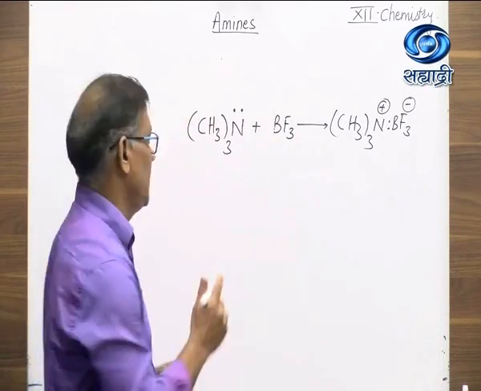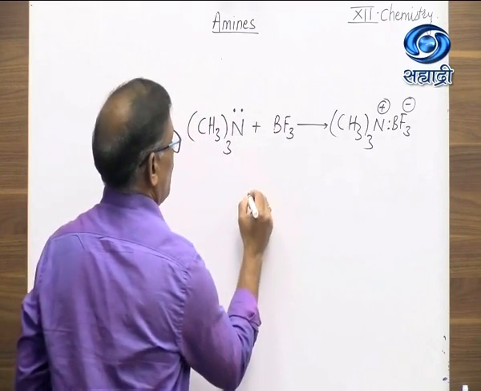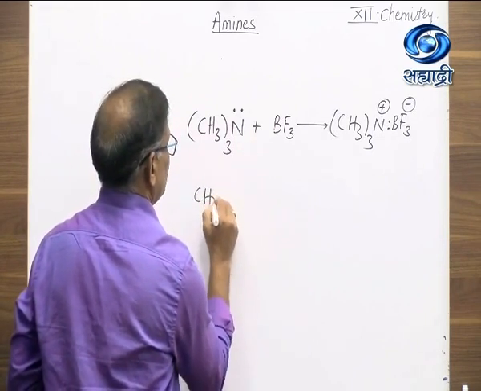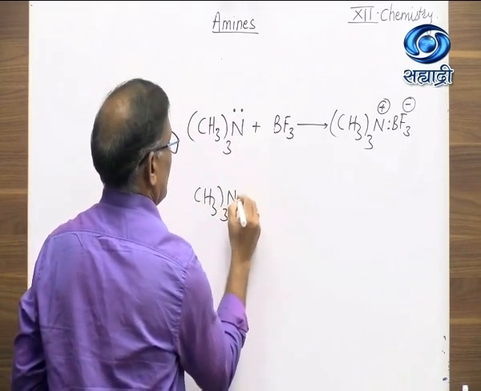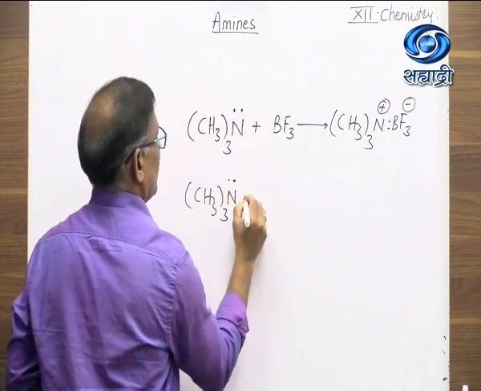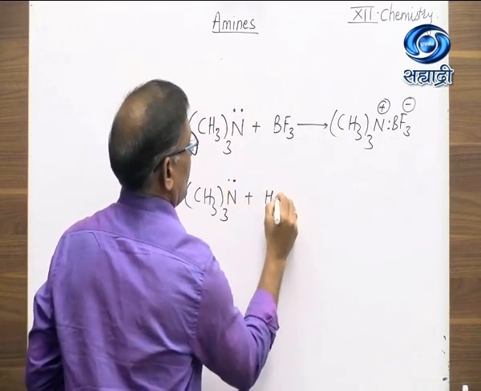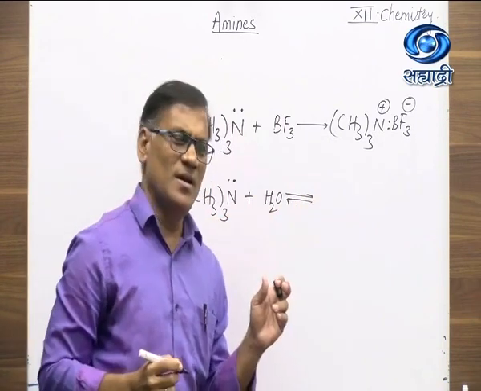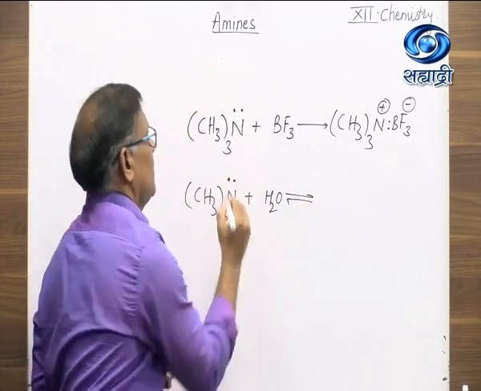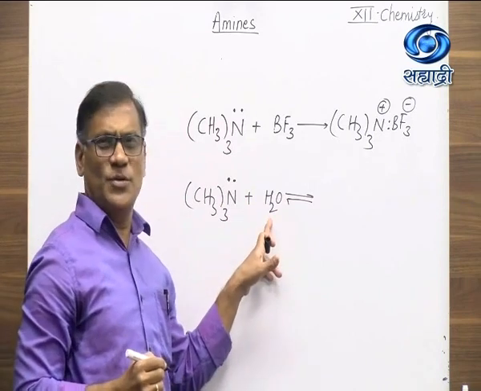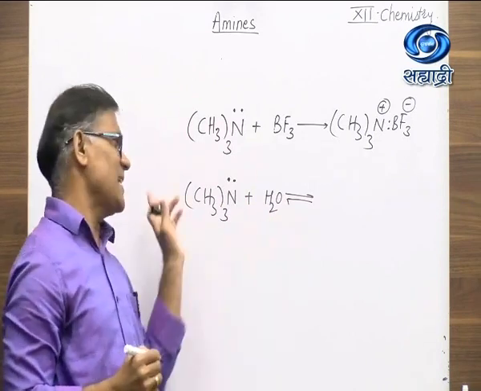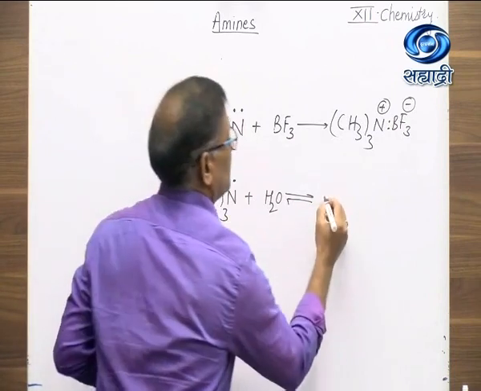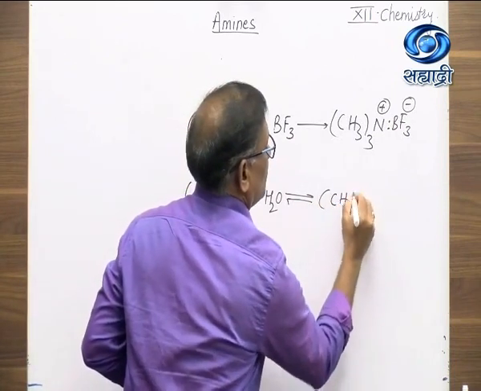According to the Lowry-Bronsted theory, see one reaction with water we study. So equilibrium reaction with water. Now students, again in this reaction hydrogen proton from water is accepted by the trimethylamine.